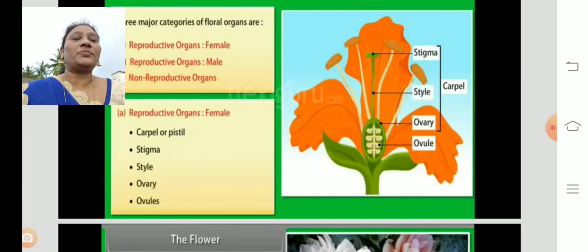The carpel or pistil consists of stigma, style, ovary and ovules. You can see the highlighted parts. The carpel can also be called the pistil. It is the female reproductive organ, consisting of the stigma, style, ovary and ovules.